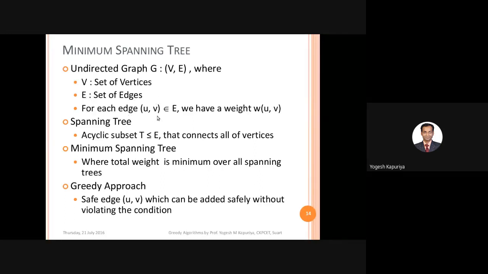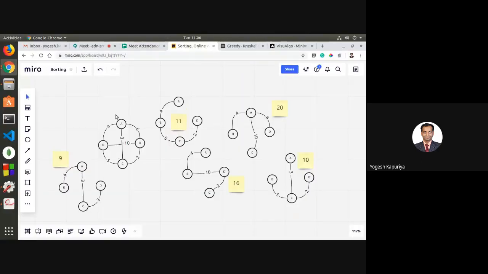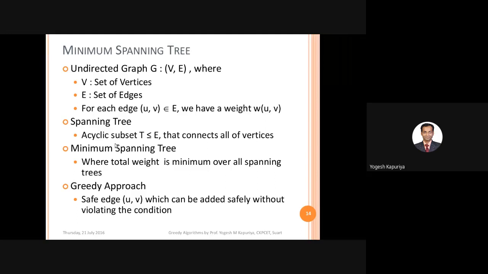For each edge UV, U indicates the first point and V indicates the second point, belonging to E. We have a weight associated with it, W of UV. That means W of AB is 4, W of AD is 6, W of BD is 10, W of DC is 2, W of BC is 5 and W of AC is 3. So this is what is being given. Our objective is to find out this, but before that you need to understand this.